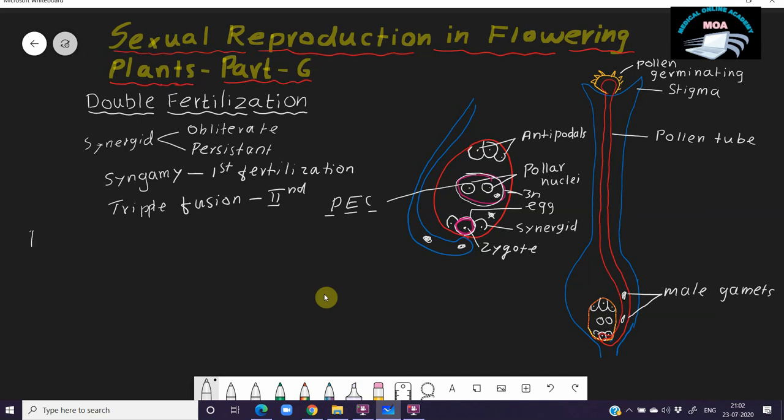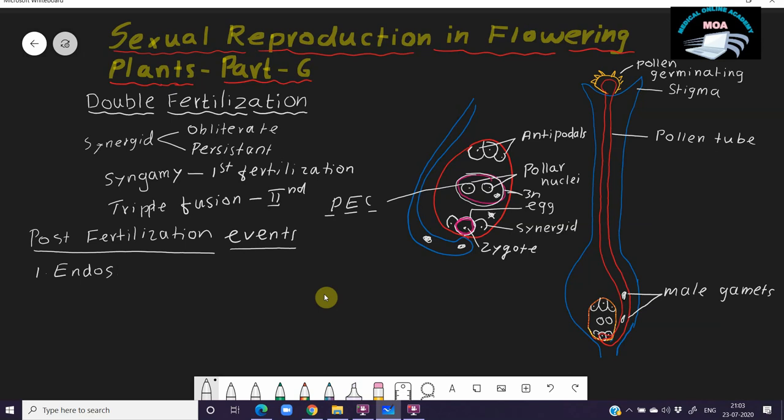So next we move to the last part, the post-fertilization events. What are the different events present in them? The post-fertilization events include endosperm formation, that is, how the primary endospermic cell converts into endosperm.